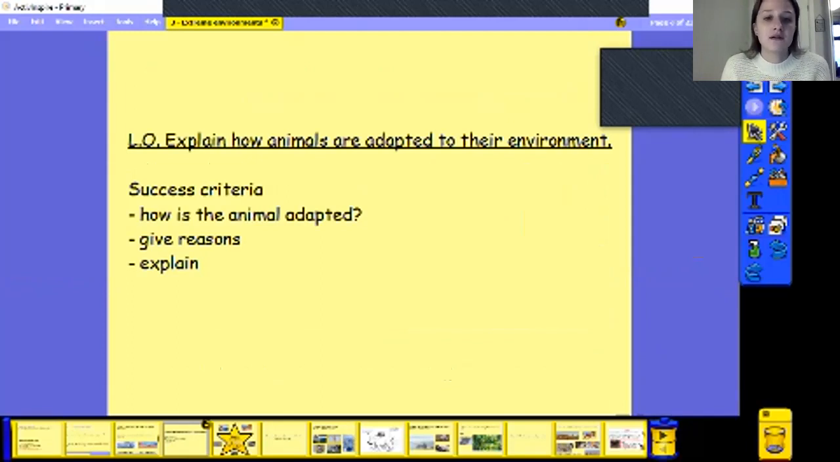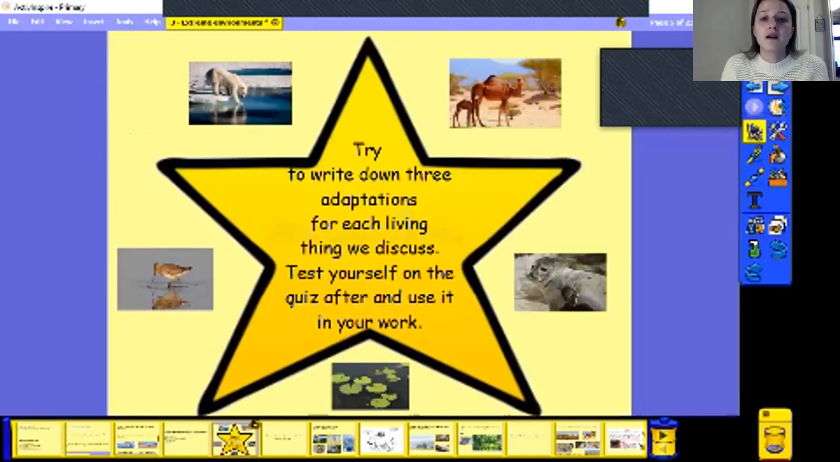So what we are going to do today is explain how animals and some other living things like plants are adapted to their environment. And your success criteria is to know how the animals adapted, to be able to give us some reasons as to why they've adapted in that way, and explain why that's useful for the environment that they're living in. So pause the video now and have a look at the 5 animals that are around my star.